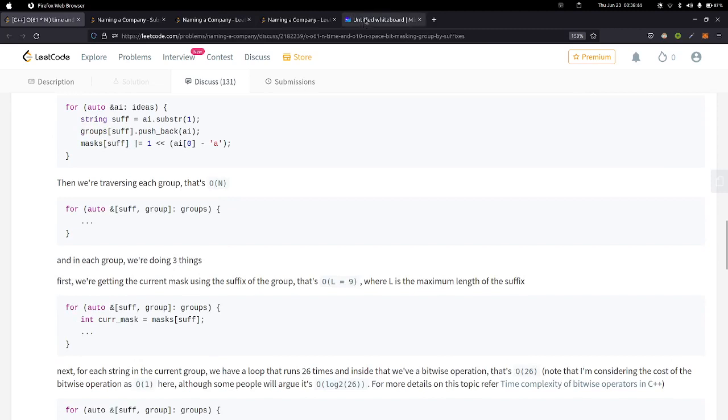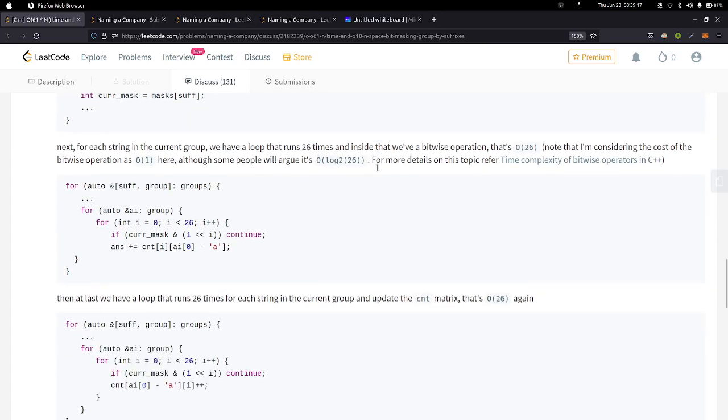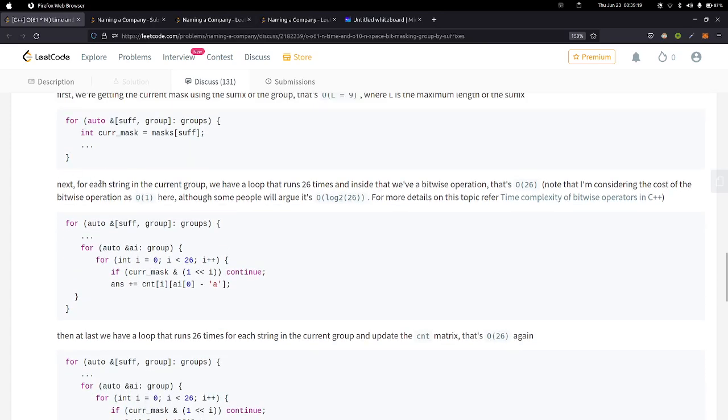And then in the actual algorithm, for iterating over all the groups, in the worst case there could be order of n groups, because if all the strings have different unique suffixes, it would be order of n. In each group we are doing 3 things. First we are getting the current mask and storing it in this variable. For getting the current mask, we need to process this suffix, and processing a suffix takes order of the length of that string, which is 9 in this case.